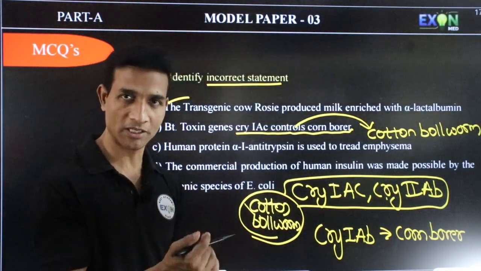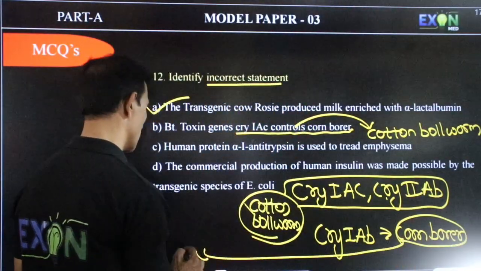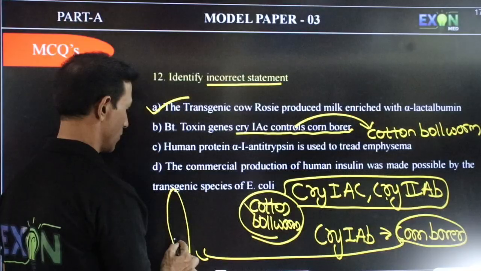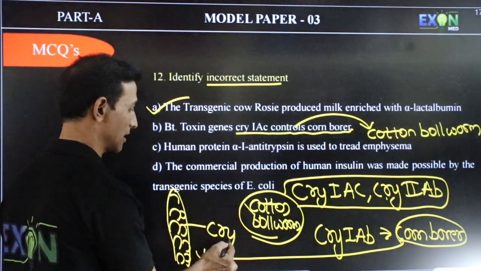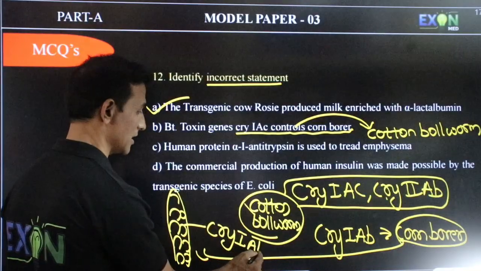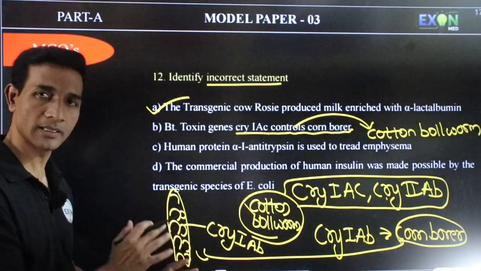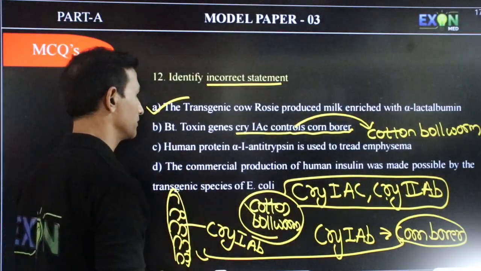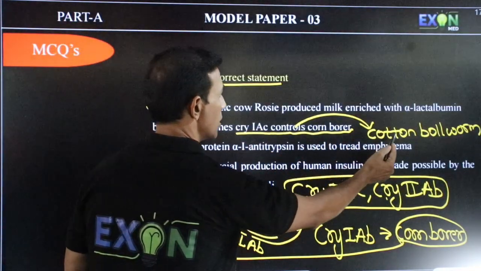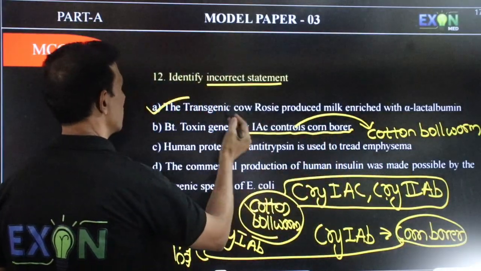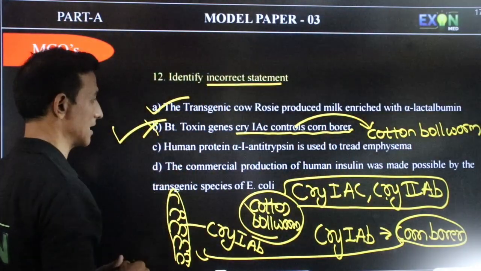If you go for long term NEET, then long term, that is corn. Corn is long, no? You know, corn is like this. So this corn is long term. When you go to long term, you come to know that Cry1 AB, that is, from the starting only they will tell, after A it is B. So remember like this and then answer this question. Coming back here, Cry1 AC controls cotton bollworm, not corn borer. Hence they have asked incorrect, so this is the option.